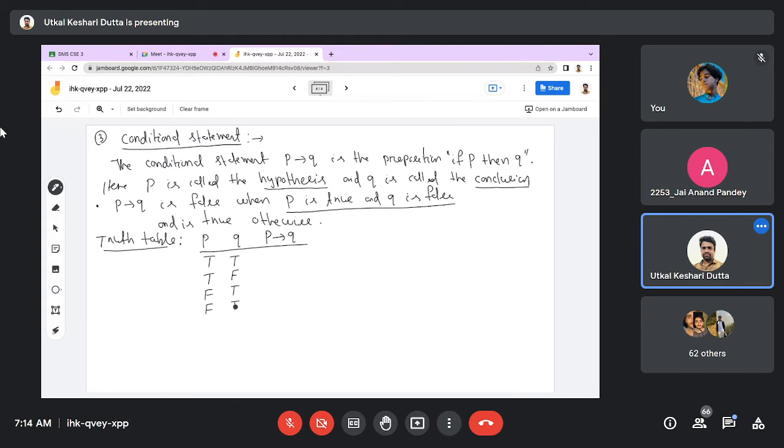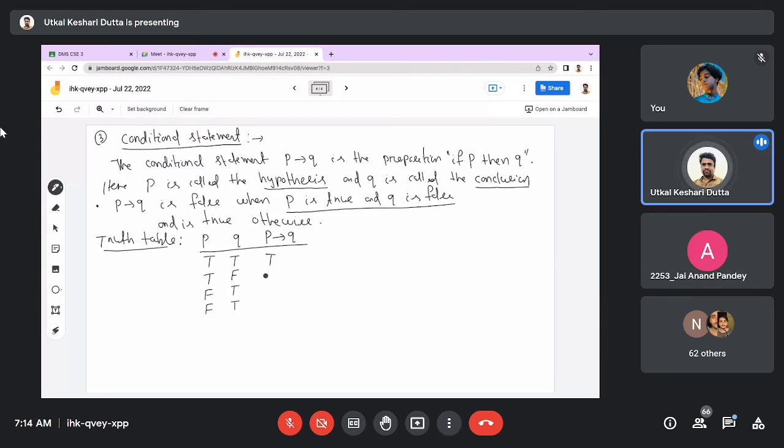Then true and true, it will be true. True and false, it will be false. False and true, it will be true. False and false, that will also be true.